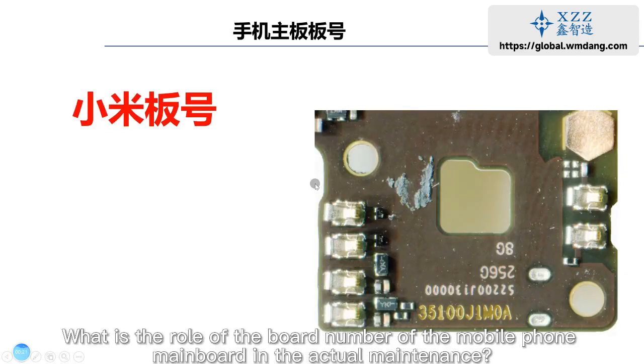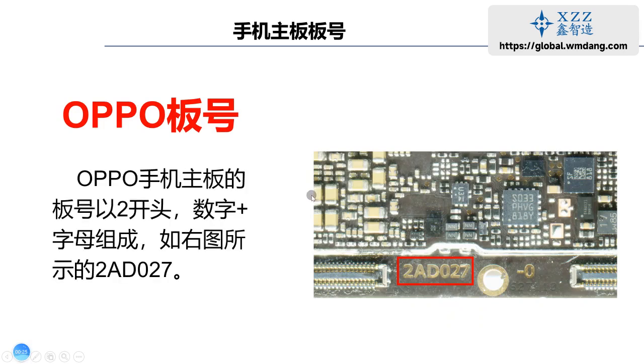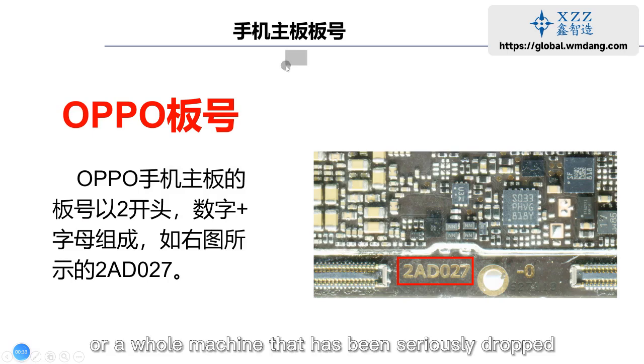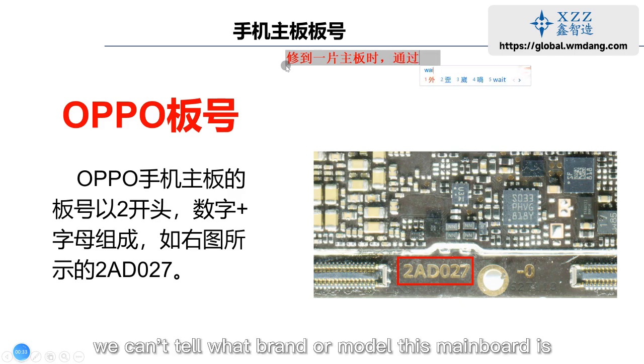What is the role of the board number of the mobile phone mainboard in actual maintenance? In actual maintenance, we sometimes receive a mainboard or a whole machine that has been seriously dropped. From the appearance, we cannot tell what brand or model this mainboard is.